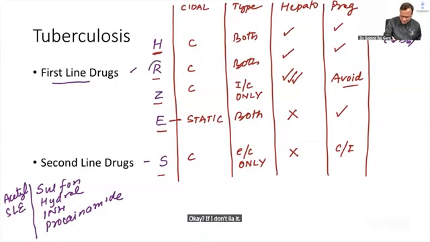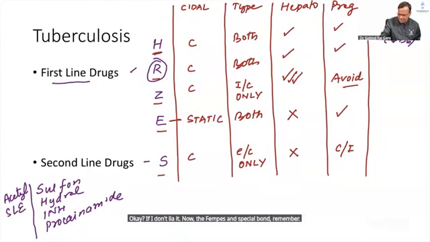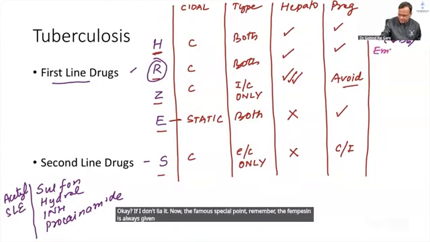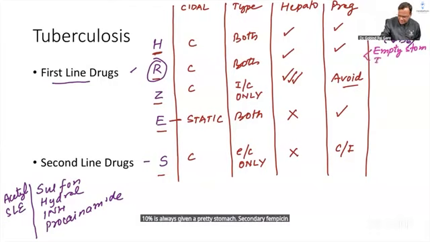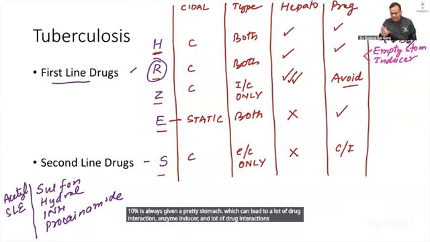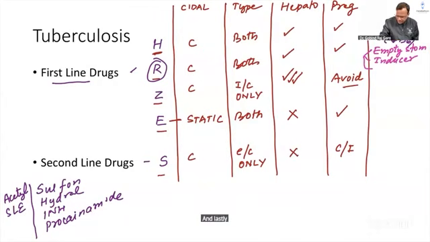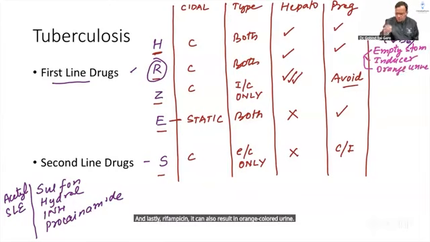Now rifampicin, special point to remember: rifampicin is always given on an empty stomach. Second, rifampicin is a powerful enzyme inducer which can lead to a lot of drug interactions. And lastly, rifampicin can also result in orange colored urine. Three main points to remember: given on empty stomach, enzyme inducer and orange colored urine.